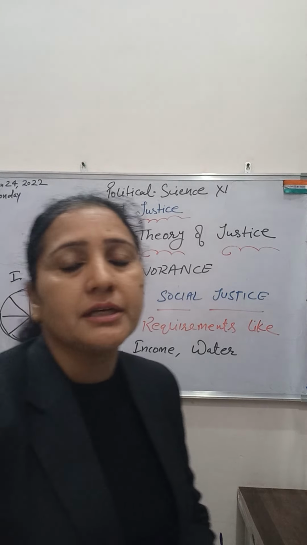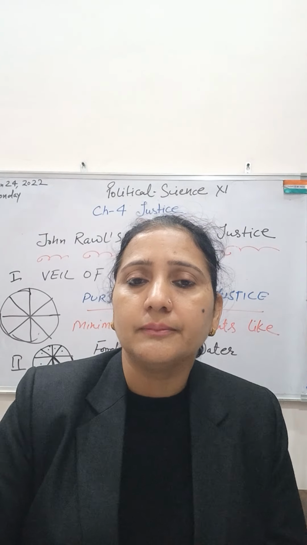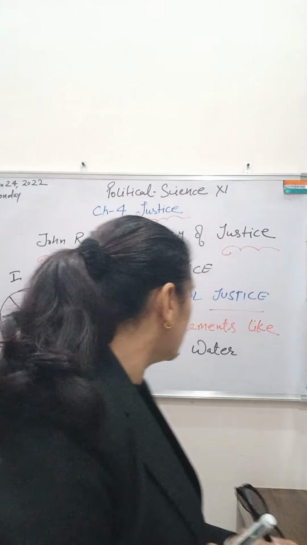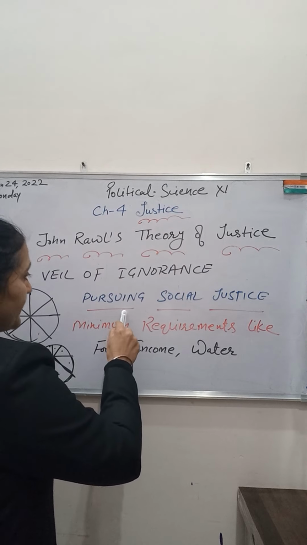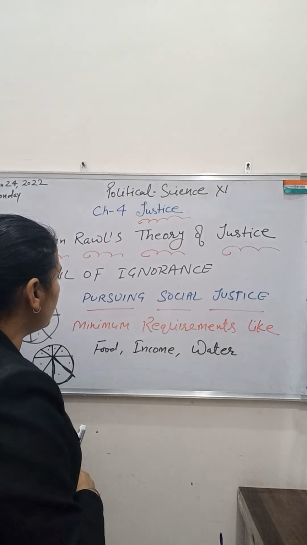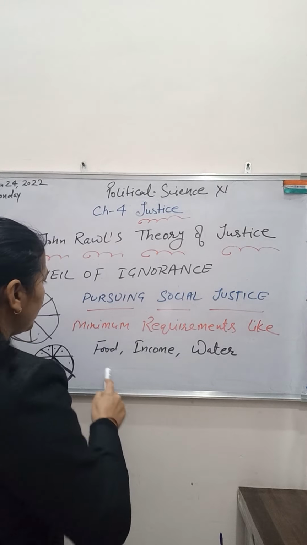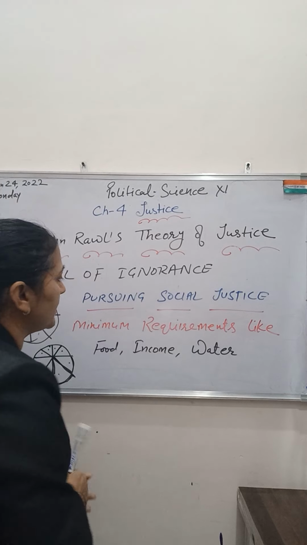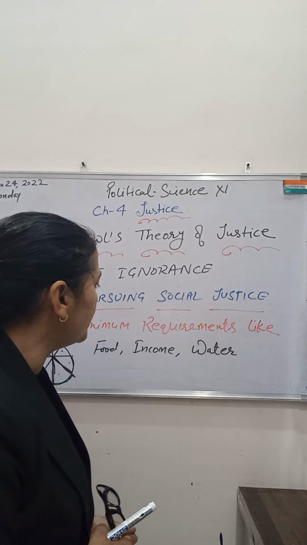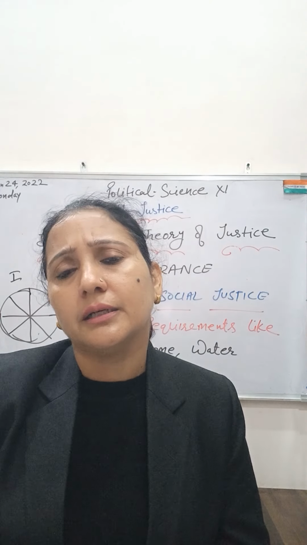And now the question arises, who has the responsibility of this distribution? In pursuing social justice, it is the responsibility of the authority or government to provide the minimum requirements. So what are the minimum requirements? Like food, income, and water. These should be provided by the authority or the government.